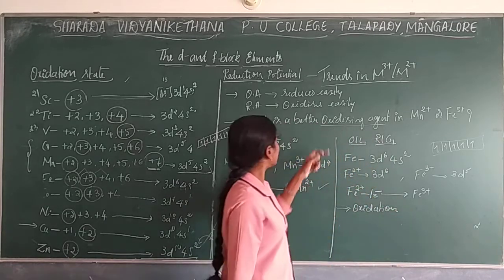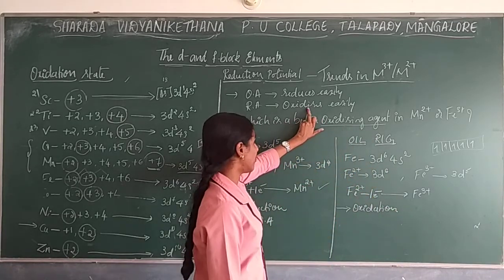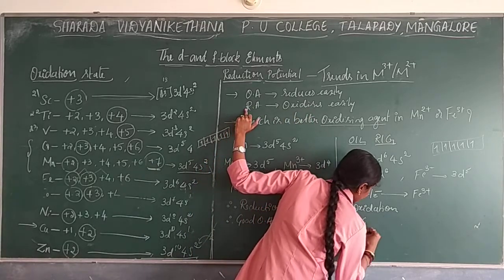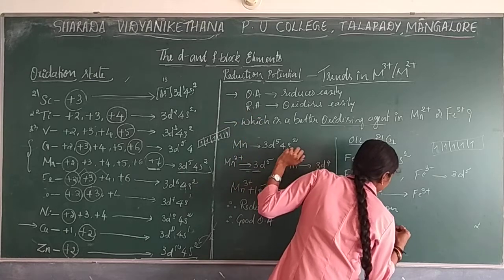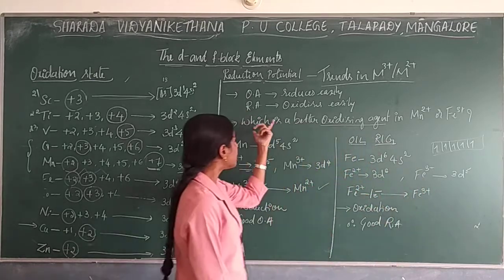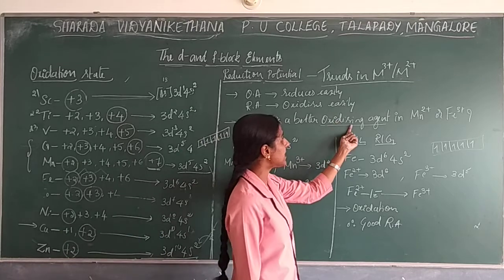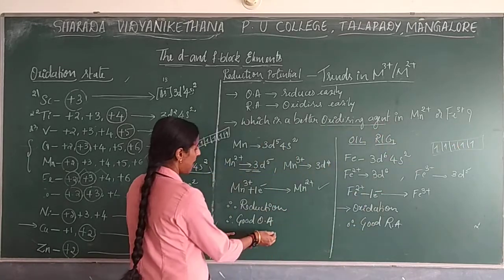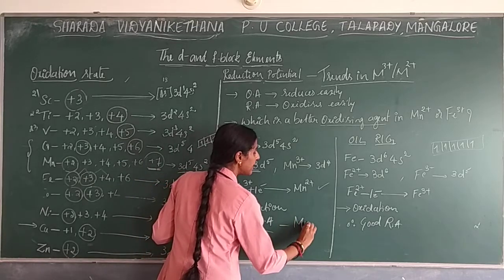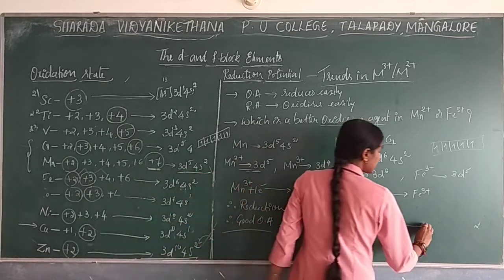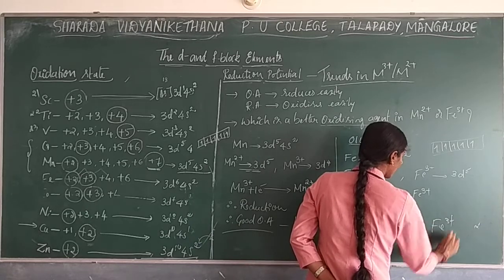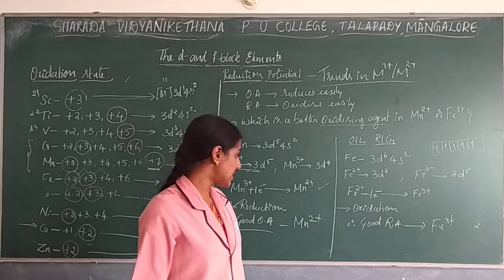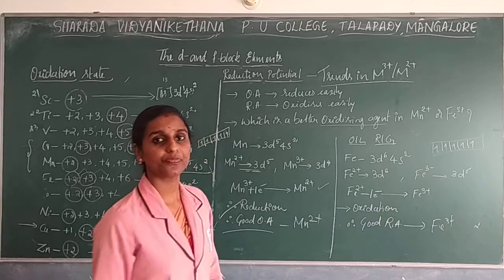So if it undergoes good oxidation, then it will be a good reducing agent. Therefore, it is a good reducing agent. So what is the question now? Which is a better oxidizing agent, Mn2+ or In3+? We know Mn2+ is a good oxidizing agent and In3+ is a good reducing agent. So what is the answer for this question? That is Mn. Okay, Mn2+ is a good oxidizing agent.